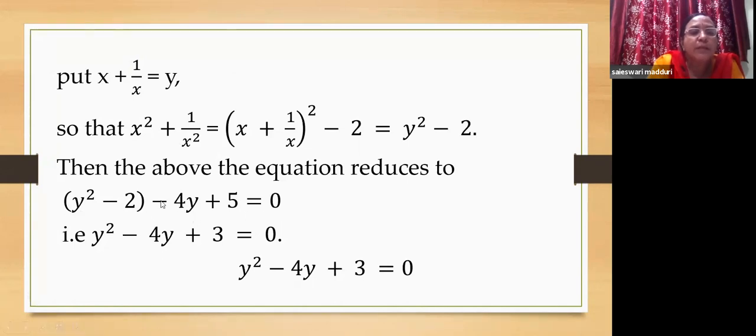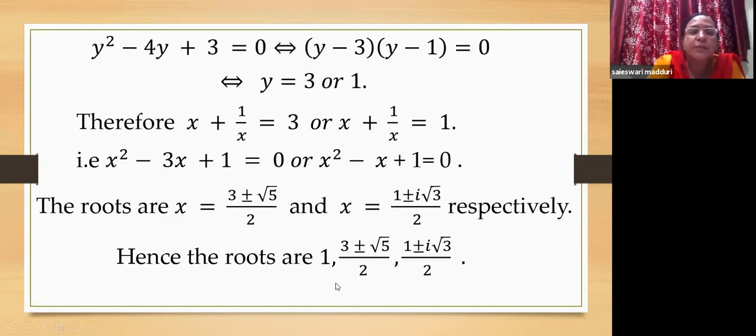So this is y square minus 4y plus 5 minus 2 becomes plus 3. Now this is a quadratic equation where you can either solve by factorization or by using the formula. Here I have factorized and I got the factors y minus 3 and y minus 1 equal to 0, where y is either 3 or 1.